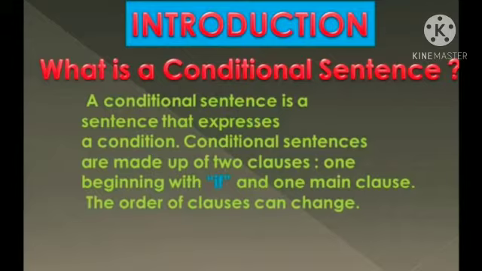The order of the clauses can change. There are generally four types of conditional sentences. They are zero conditional, first conditional, second conditional, and third conditional.